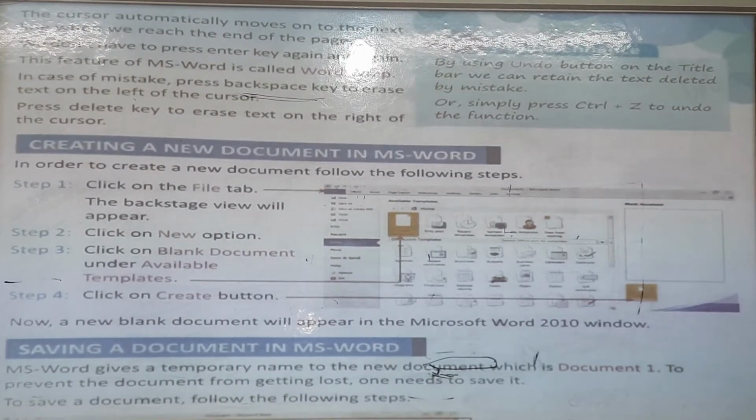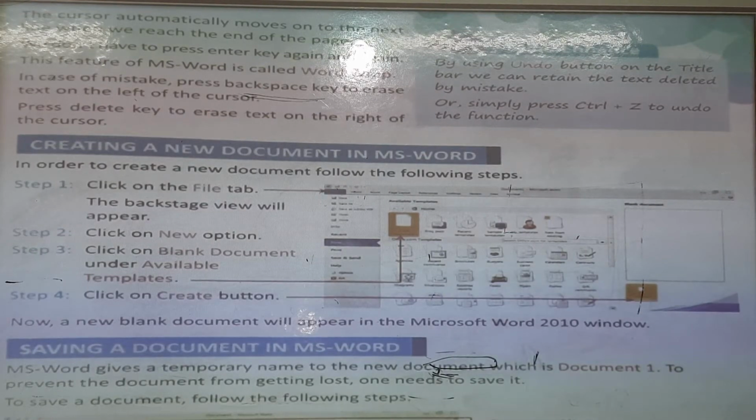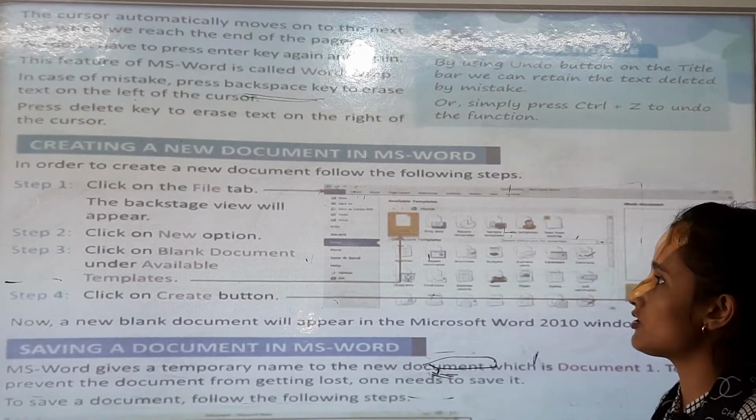Okay. Press the delete key to erase text on the right of the cursor.